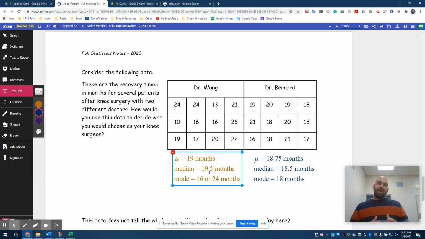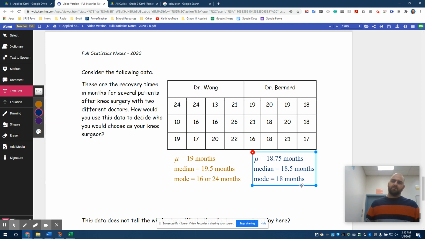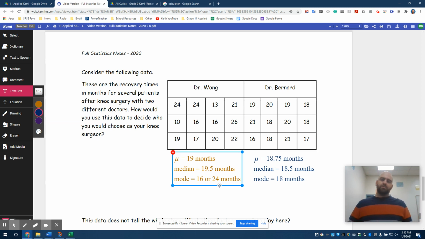That means that half of Dr. Bernard's patients are healed a month quicker than Dr. Wong's, or at least that's where the median is. Now the mode, on the other hand, we have a mode of 16 or 24 for Dr. Wong and only 18 for Dr. Bernard. There were 4 18s in there. There's a couple 20s, a couple 21s, but there was a lot of 18s. So the mode is kind of in between the two modes for Dr. Wong.